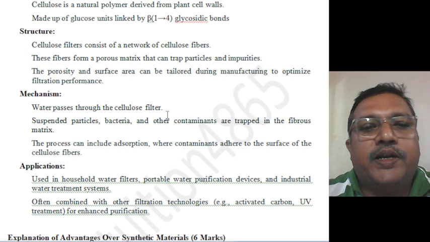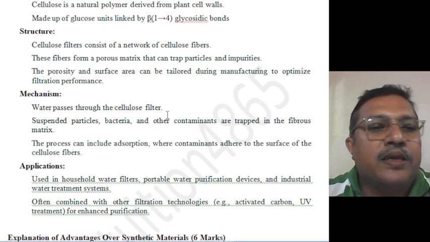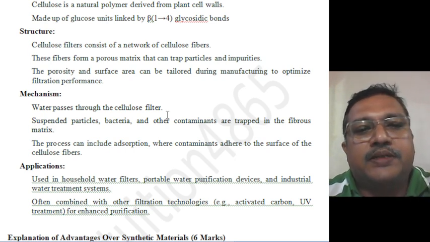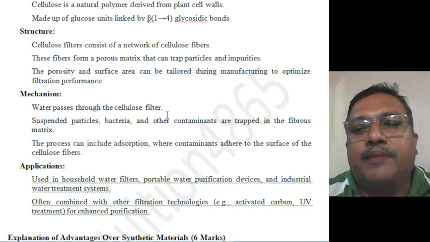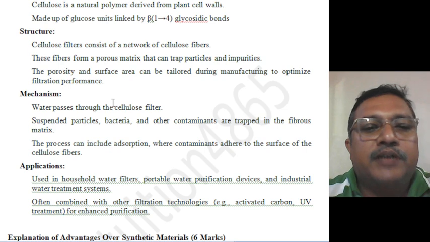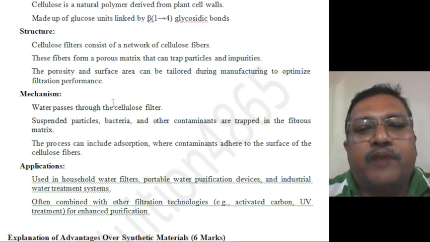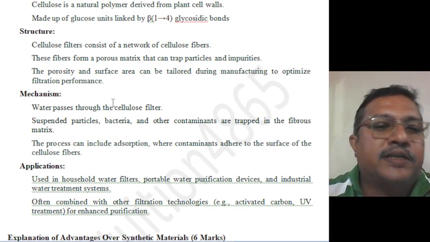Then the structure of cellulose filters: it consists of a network of cellulose fibers. These fibers form a porous matrix which can trap particles and impurities. The porosity and surface area can be tailored during manufacturing to optimize the filtration performance.